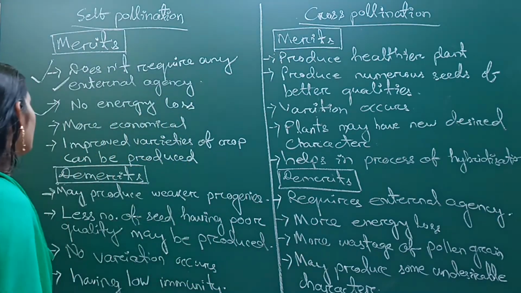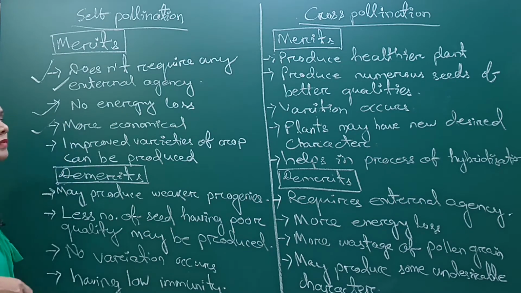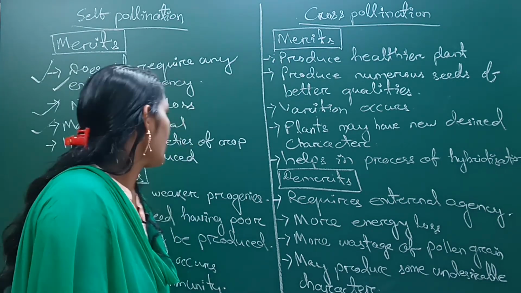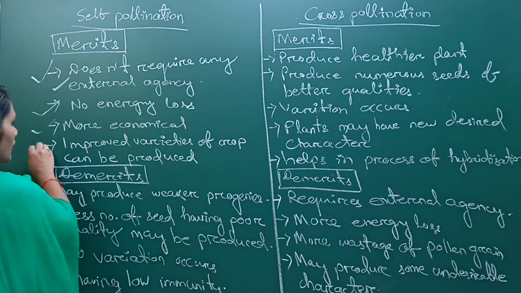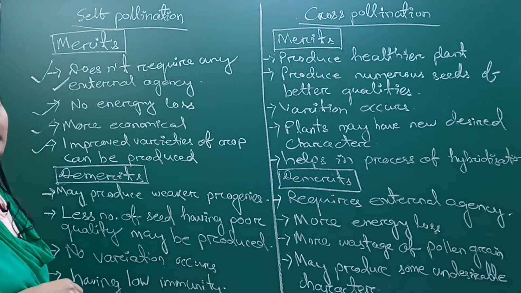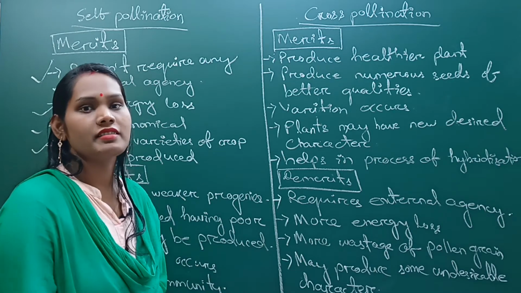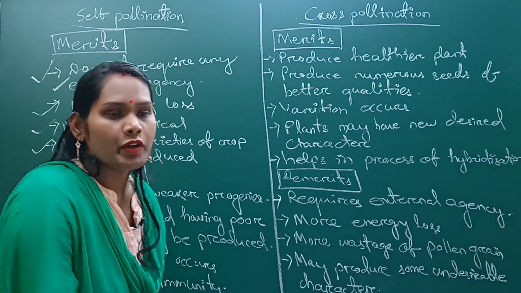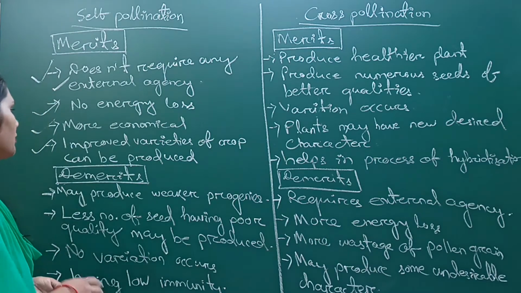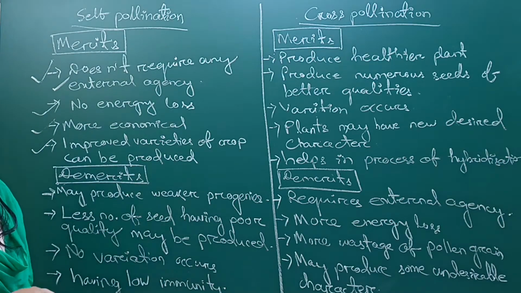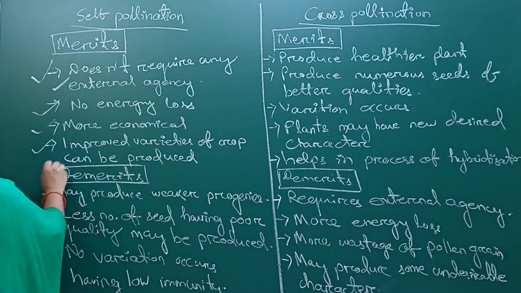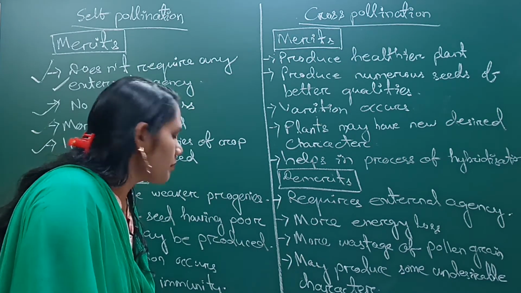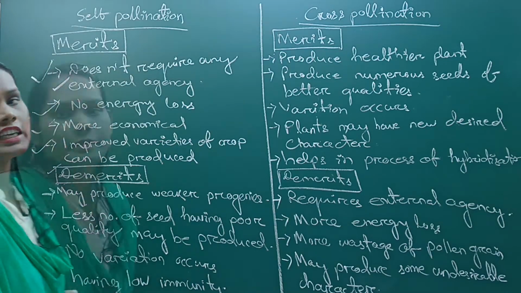So the next one is it is more economical, because here less pollen grain wastage occurs. Next, improved varieties of crops can be produced because it remains genetically pure. So in self pollination, improved varieties of crop can be produced. Next, come to demerits. In the demerits point, self pollination may produce weaker progenies.